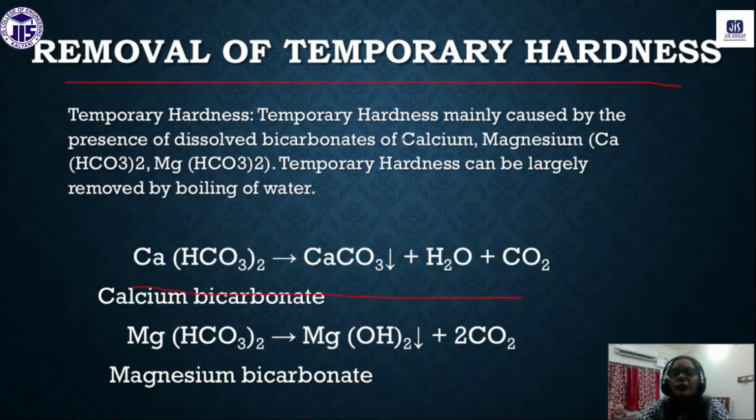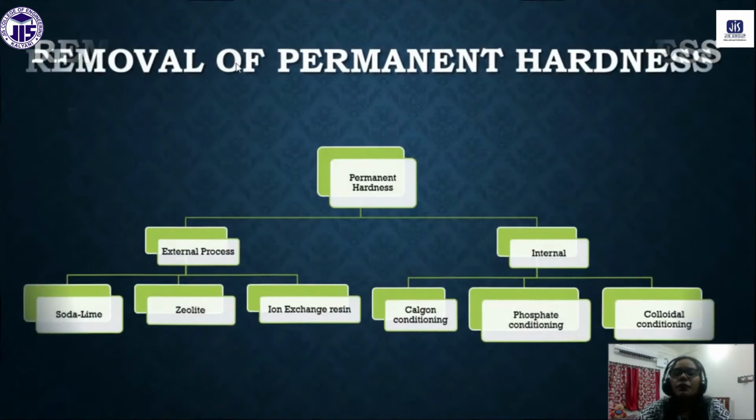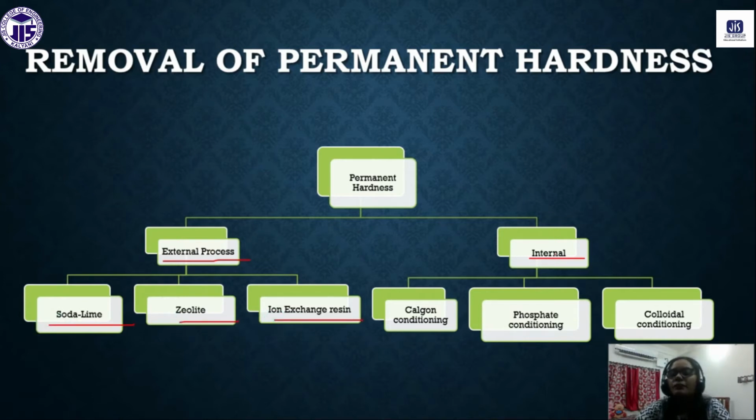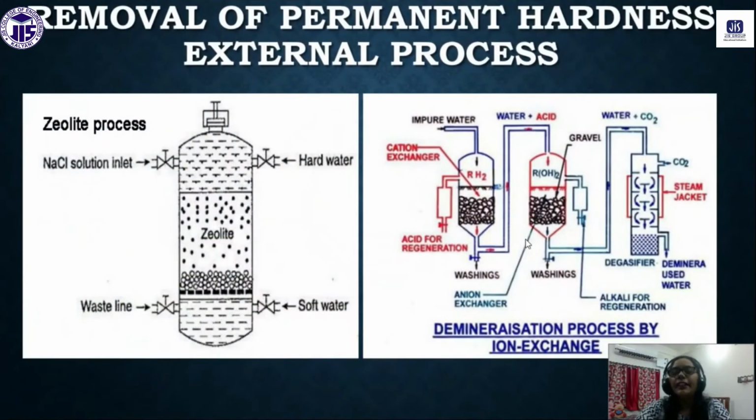Only by boiling the water, temporary hardness can be removed. For permanent hardness we have so many processes. One is the external process, as I told you, and we also have the internal process. For the external process, there are three types: soda lime, zeolite, and ion exchange resin. For the internal process we can use calgon conditioning, phosphate conditioning, or colloidal conditioning. These are some of the processes which we can use for the removal of permanent hardness.